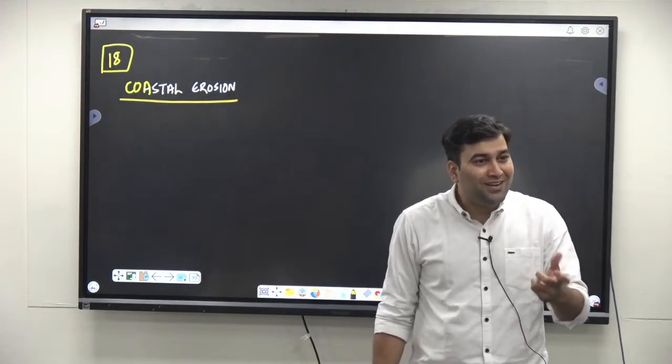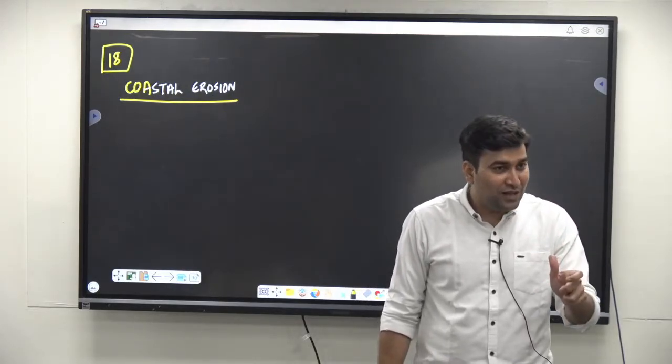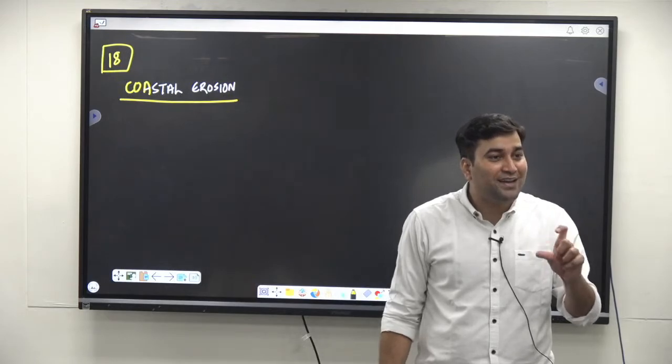So what happens in coastal erosion? It is nothing but a process of the removal of what? The coastal rock material and the sand.